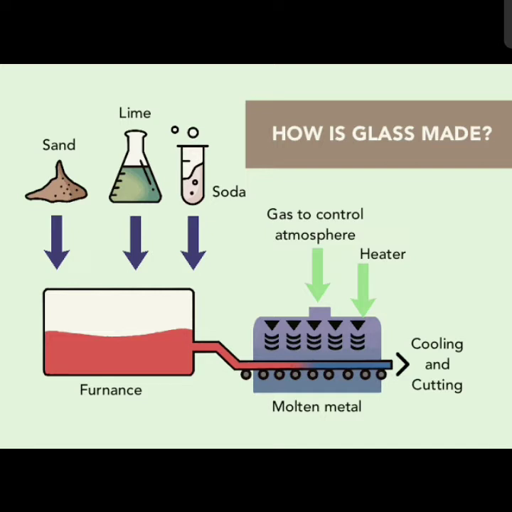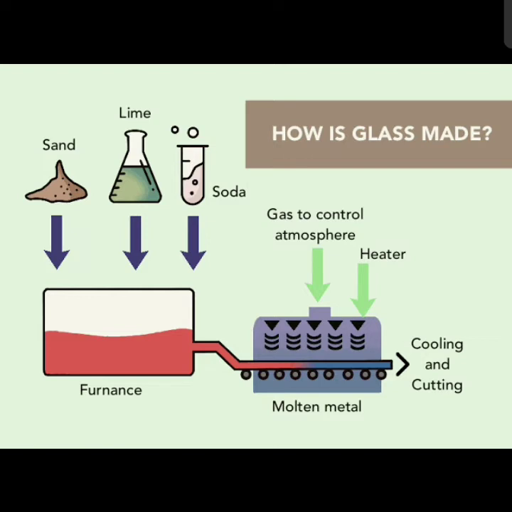We can see fire inside the furnace. All three mixtures are put into this furnace. Then the mixture becomes like a liquid and becomes molten, meaning liquid glass.